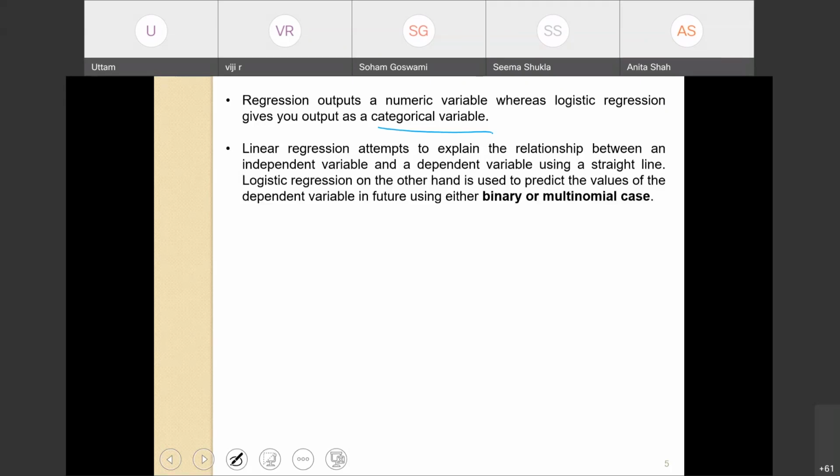On the other hand, logistic regression is used to predict the value of the dependent variable in future using either a binary classification or a multinomial classification.